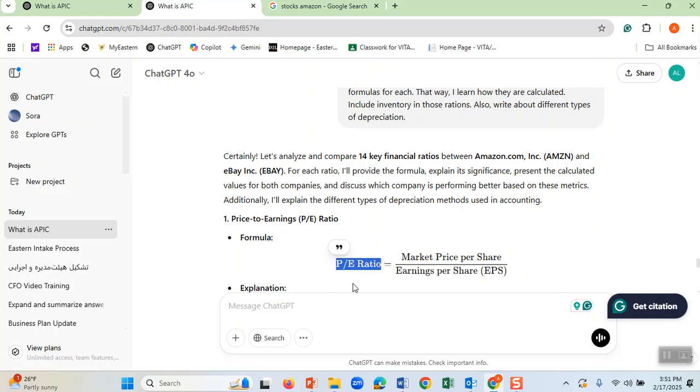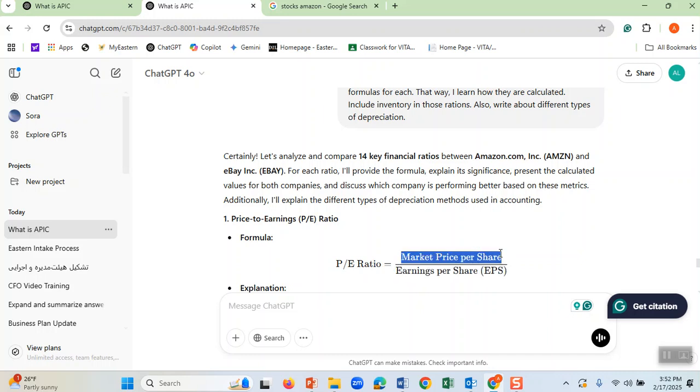We calculate PE for eBay as well. We come and see eBay has a PE of 15, while Amazon is lower. The lower the PE, the better it is. That means that this market price hasn't gone up significantly.